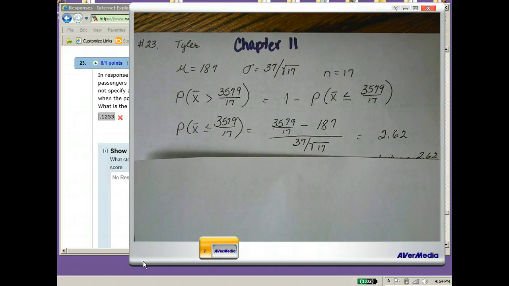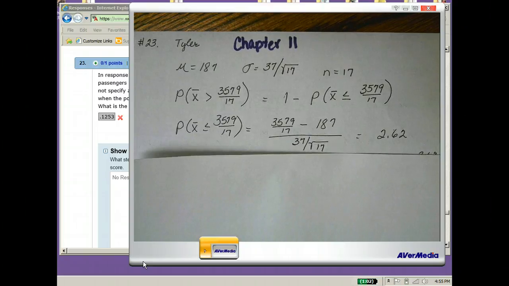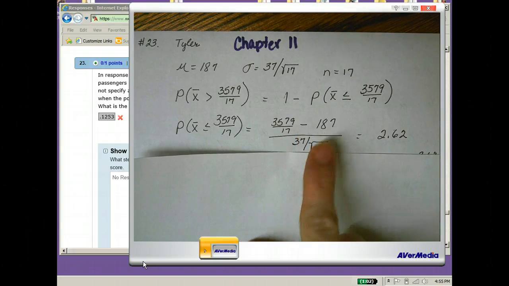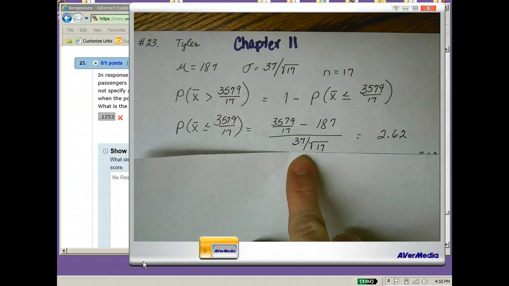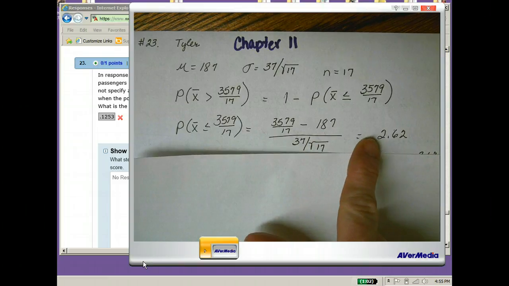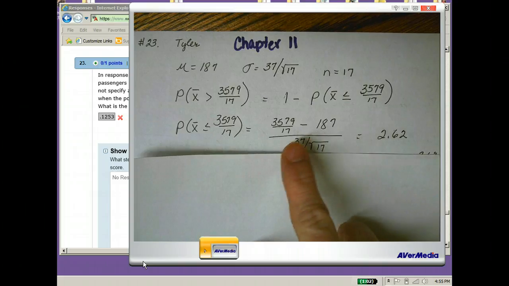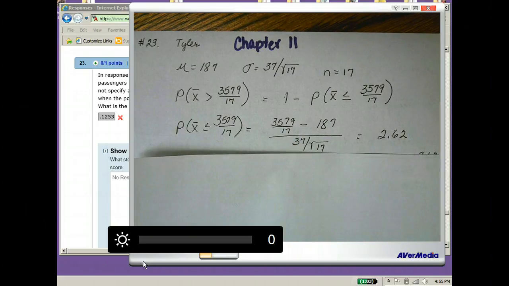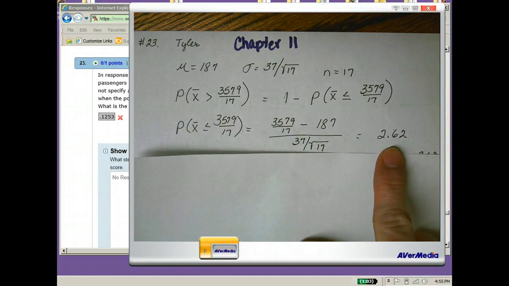So to figure out the probability that x bar is less than or equal to 3,579 divided by 17, it's kind of an ugly decimal, so I'm just going to leave it in fraction form and let my calculator do all my work for me. Putting this in the formula for z-score, where we have x bar minus mu divided by sigma divided by the square root of n, I do that calculation and I get 2.62. You do have to be a little bit careful in putting this calculation in your calculator. You need the whole numerator in parentheses and the whole denominator in parentheses. You should get a z-score of 2.62.